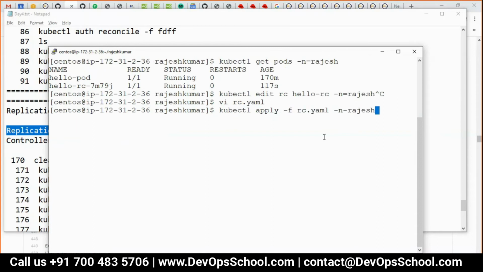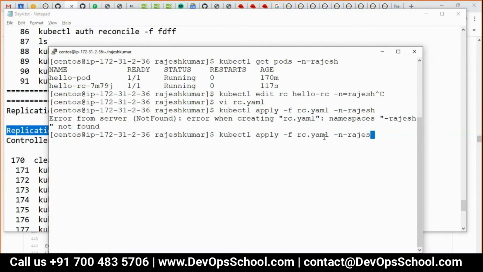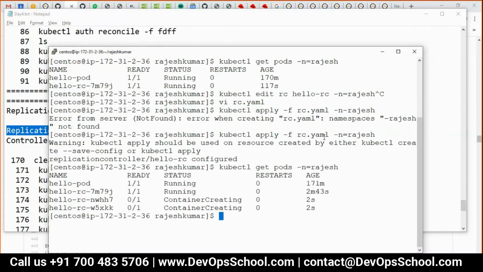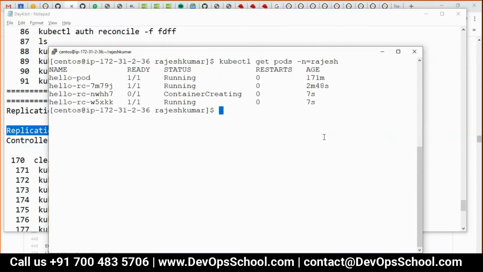Earlier it was 1. Okay, spelling mistake. Rajesh. See here. See? 3. You got it 3. So 1 we had earlier. 2 we got added. 7 seconds. Look at the age column. You will understand. Okay. Now you got 3.